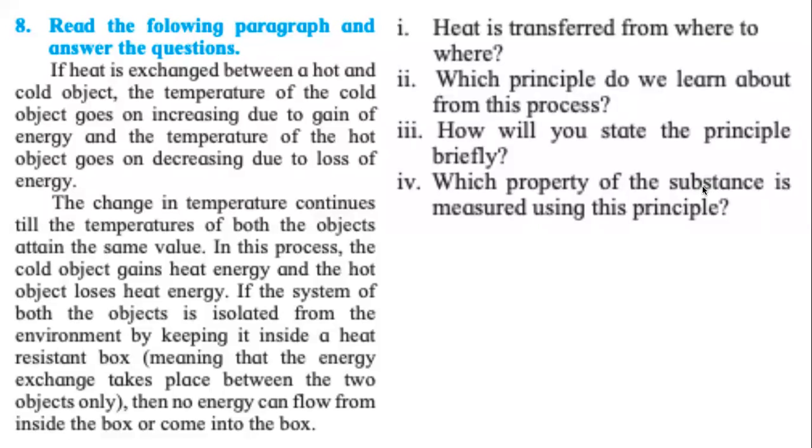In this process, the cold object gains heat energy and the hot object loses the heat energy. If the system of both the objects is isolated from the environment by keeping it inside a heat resistance box, meaning that the energy exchange takes place between the two objects only, then no energy can flow from inside the box or come into the box.